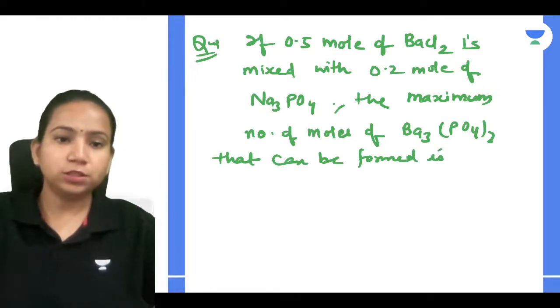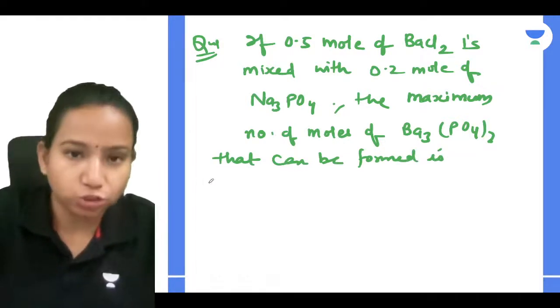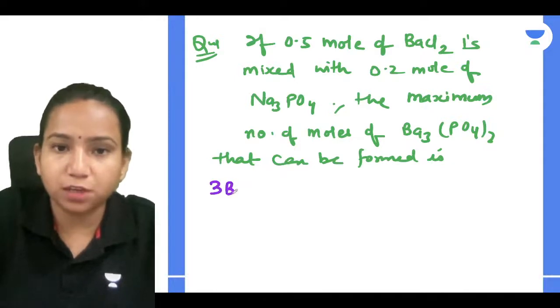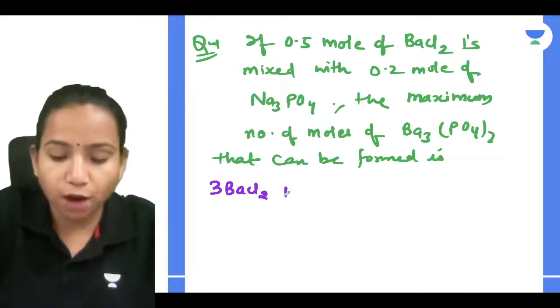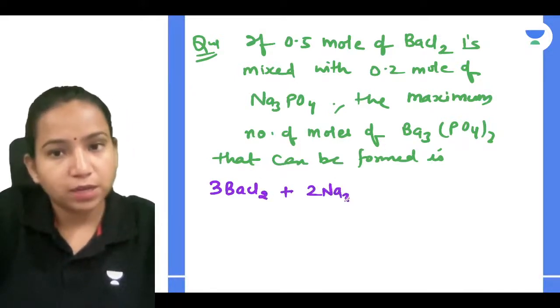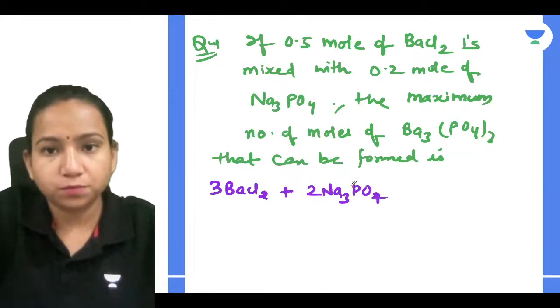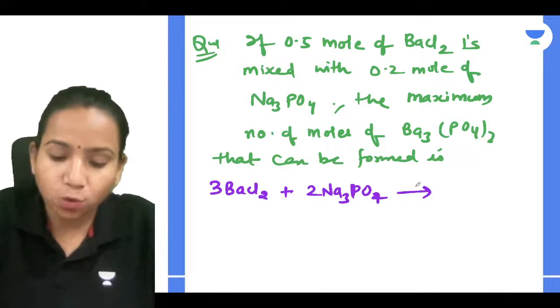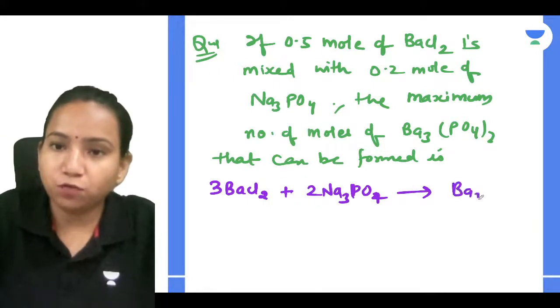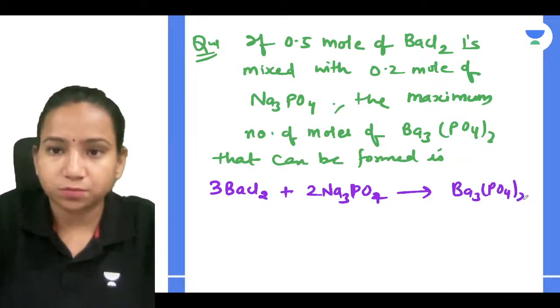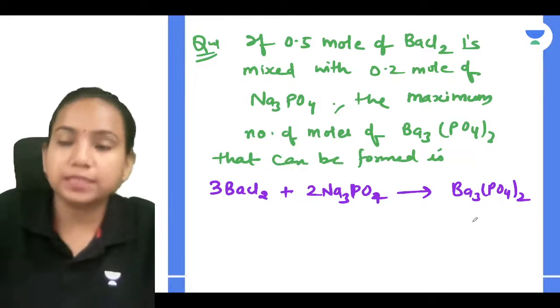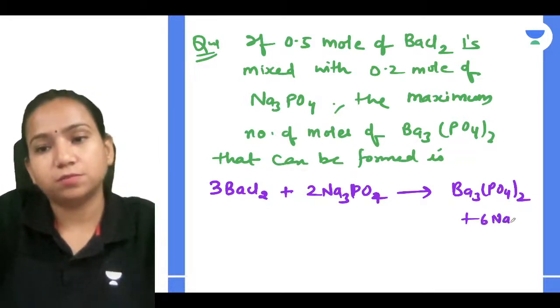Let me give you the options. Before that, I'll give you the equation. They have already given you the balanced chemical equation. If it is not given, you have to balance it yourself. So 3BaCl2 plus 2Na3PO4 gives Ba3(PO4)2 plus 6NaCl.